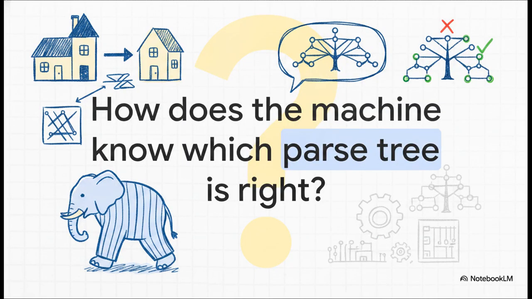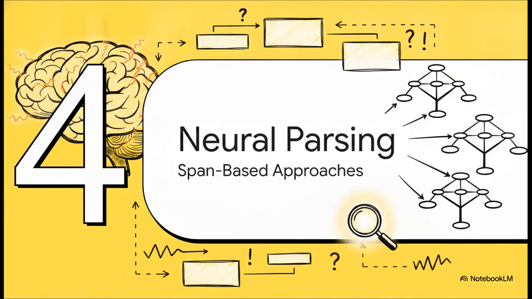So our CKY contractor just successfully built every house possible from our highly ambiguous blueprint. But wait, we still have a huge problem. Who decides which house is the correct one? CKY is a recognizer and an enumerator. If we feed it Groucho Marx's elephant sentence from earlier, CKY will proudly hand us back multiple, structurally valid parse trees. It has absolutely no idea that elephants don't wear pajamas. It just knows the grammar allows for both structures. That's exactly what we're going to solve in Section 4, Neural Span-Based Parsing.